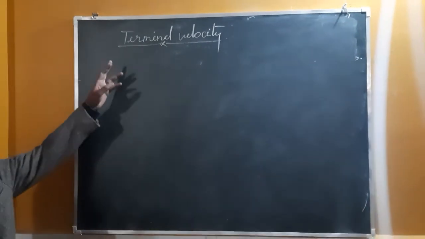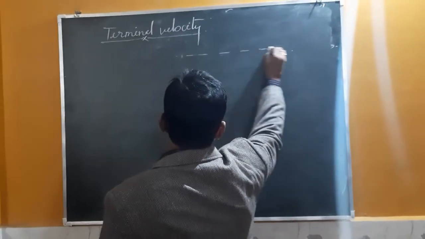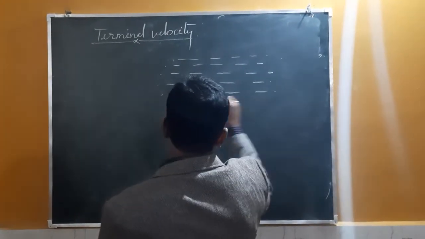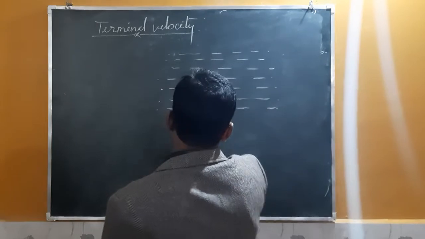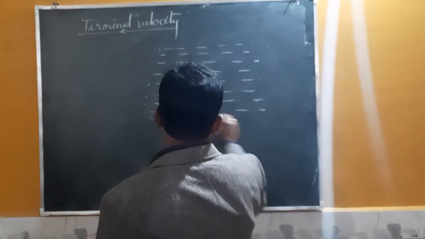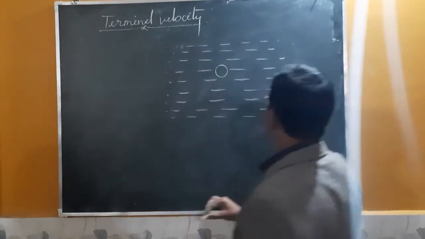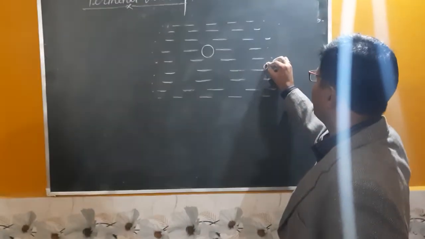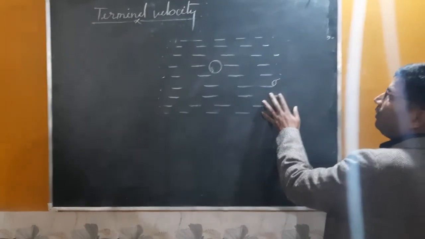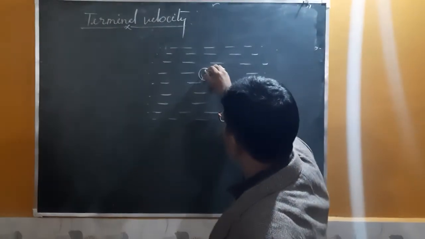We are going to start terminal velocity. I am supposing a spherical ball of radius small r and made up of material of density rho is dropped gently within a viscous medium of density sigma. Material density is rho and the fluid density is sigma. I am supposing the radius of the ball is small.